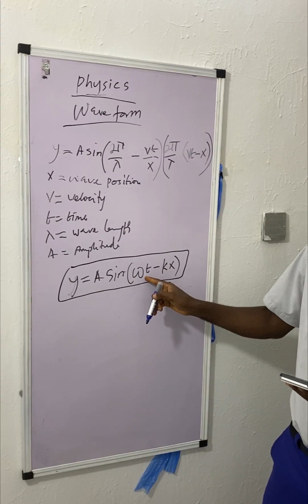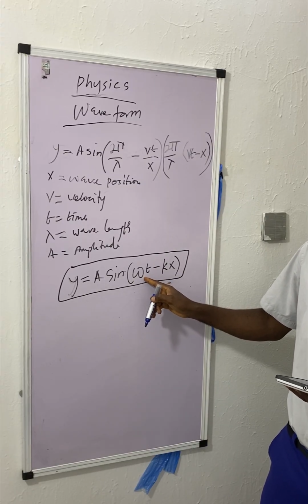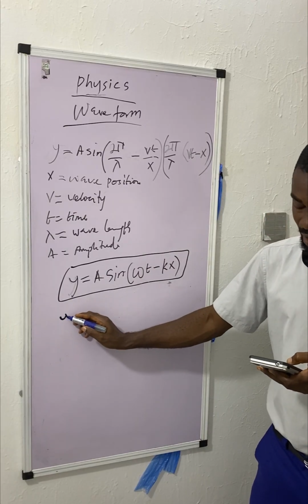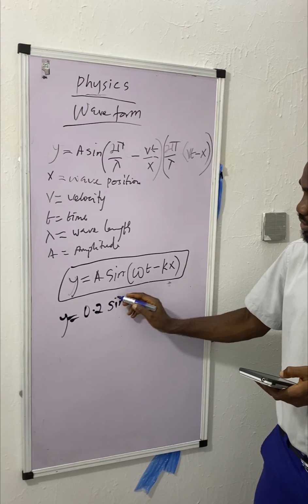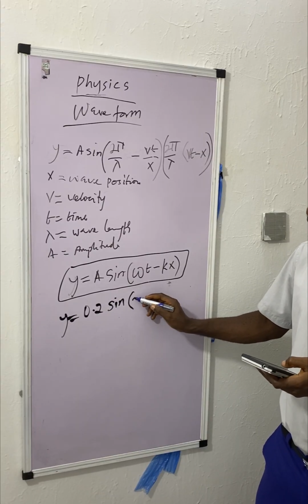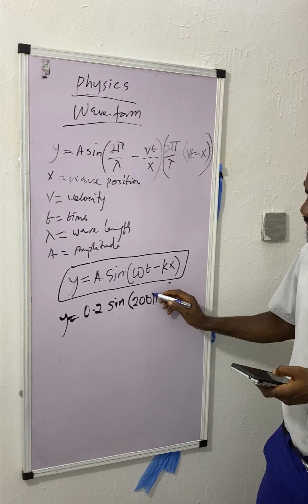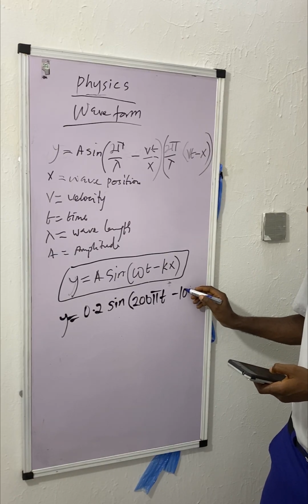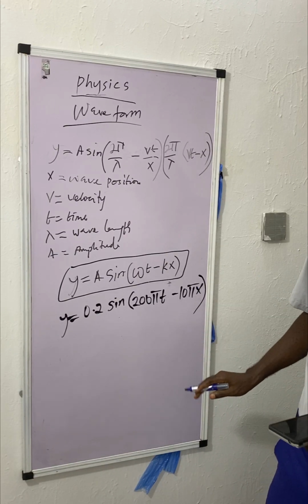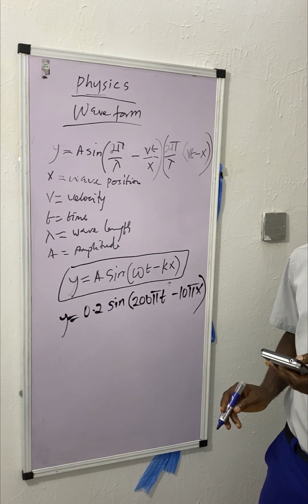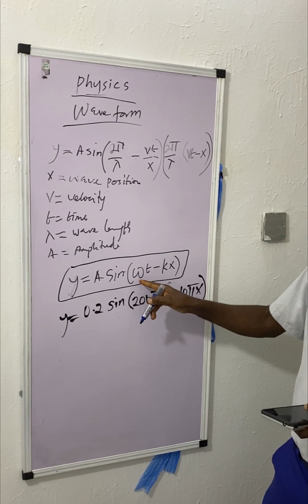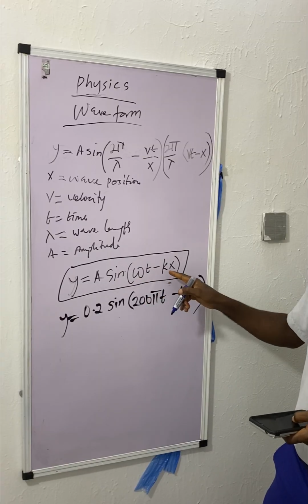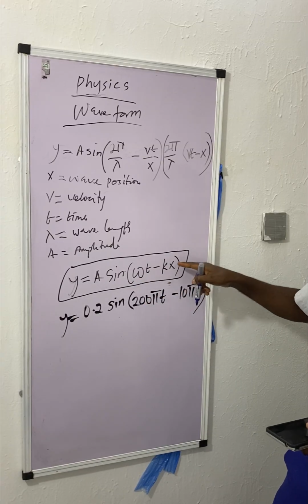For example, maybe you are given a progressive wave equation of y is equal to 0.2 sine brackets 200 pi t minus 10 pi x. They can ask you to find anything: the amplitude, angular frequency, time. If you are asked to look for wave number, what is it?